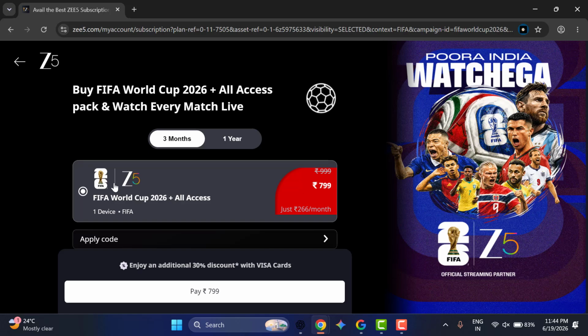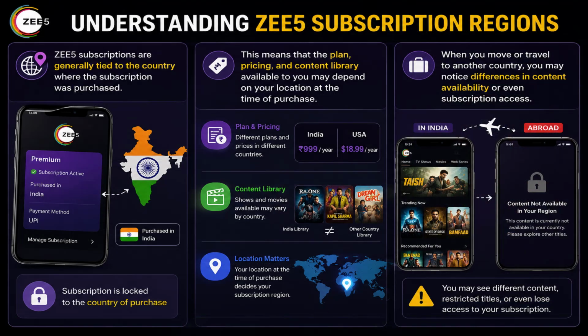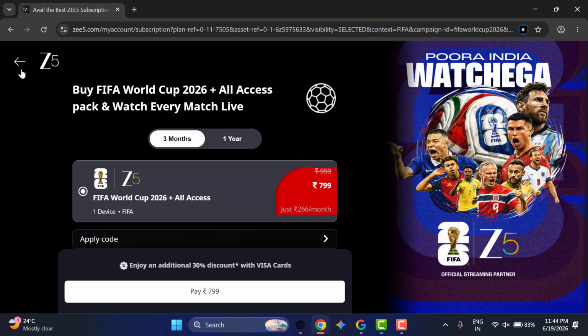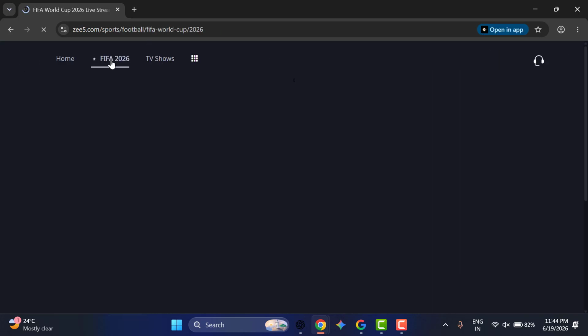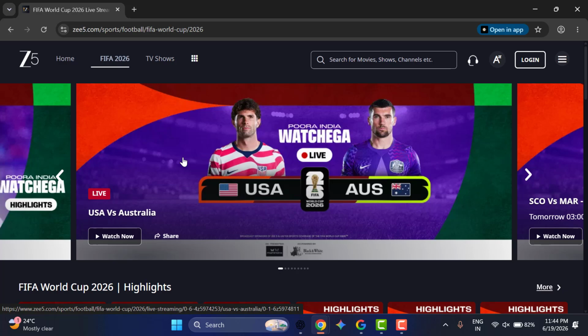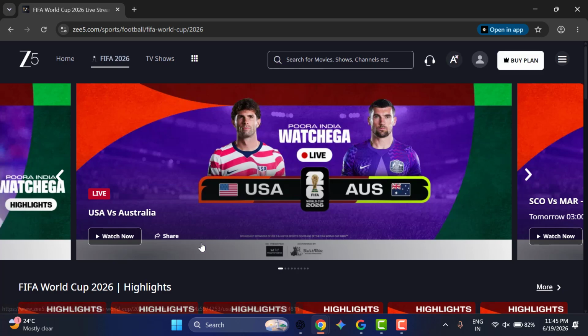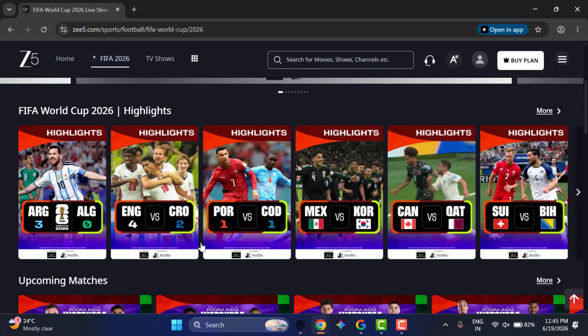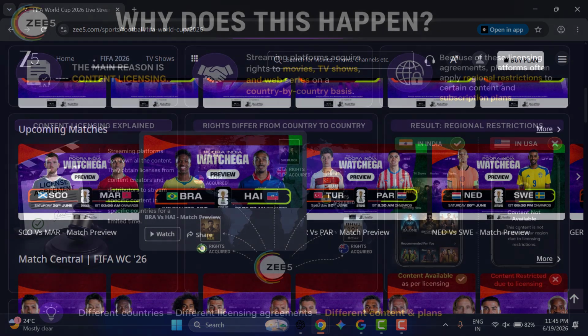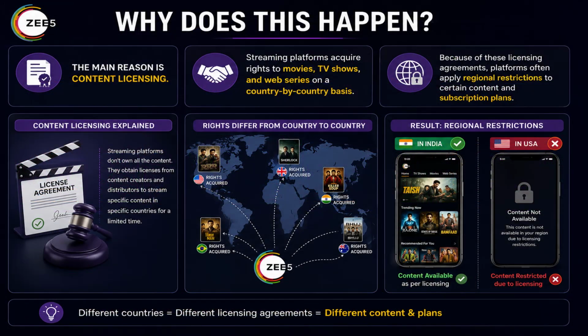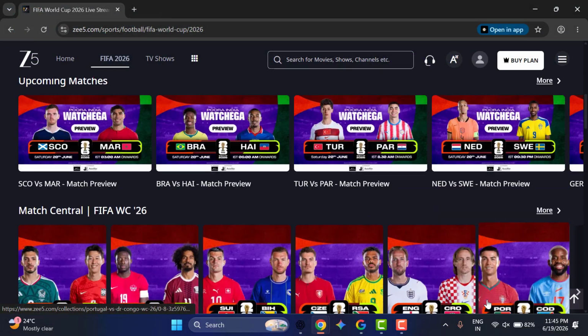use your account abroad. ZEE5 subscriptions are generally tied to the country where the subscription was purchased. This means that the plan, pricing and content library available to you may depend on your location at the time of purchase. When you move or travel to another country, you may notice differences in content availability or even subscription access. The main reason is content licensing. Because of these licensing agreements, platforms often apply regional restrictions to certain content and subscription plans.